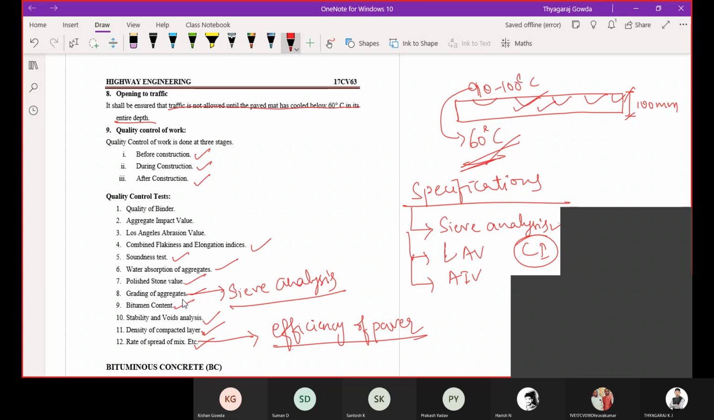So remember, these are the quality control tests we are going to conduct: quality of binder, aggregate impact value, Los Angeles abrasion value, combined flakiness and elongation index, soundness test, water absorption, polished stone value, grading of aggregates, bitumen content, stability and voids analysis, density of compacted layer, rate of spread of mix. Okay, these are the things we are going to remember for dense bituminous macadam. Is it clear?